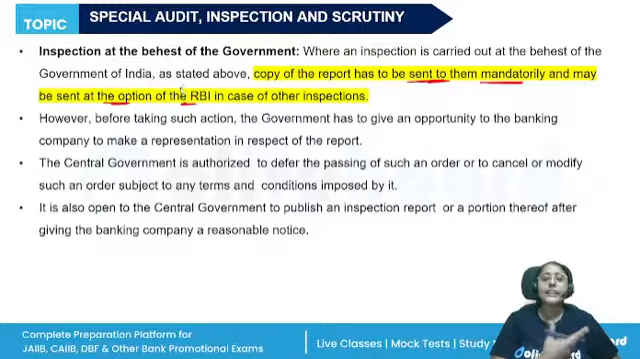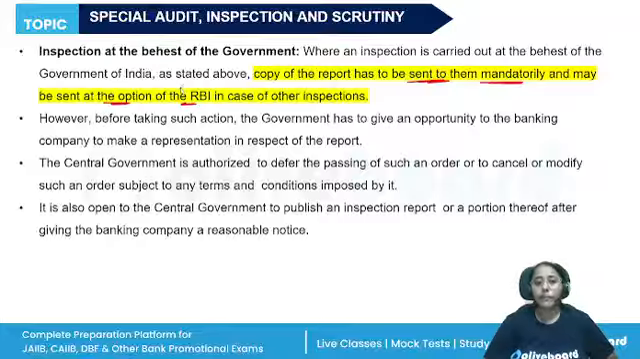So if the government is ordering the inspection, the report will be prepared and a copy will be sent to the government. In other cases where normal inspections are conducted, there RBI has the option whether they want to give the copy to the government or not. All right. Government will obviously give an opportunity for the banking company to make a representation. They can cancel or modify such order.